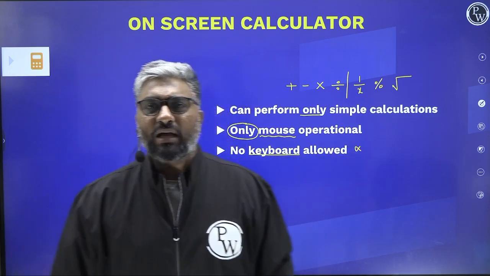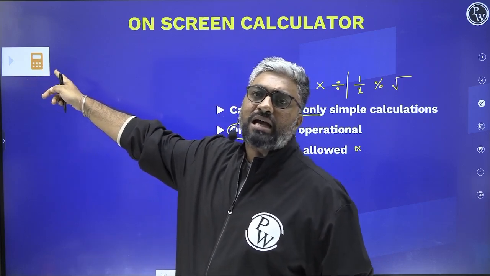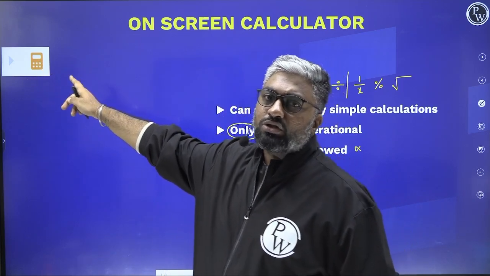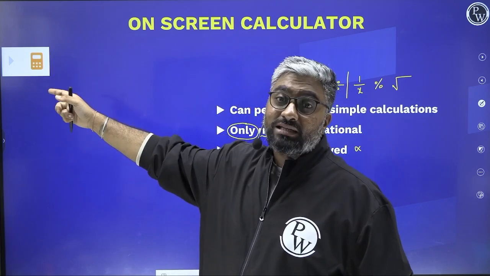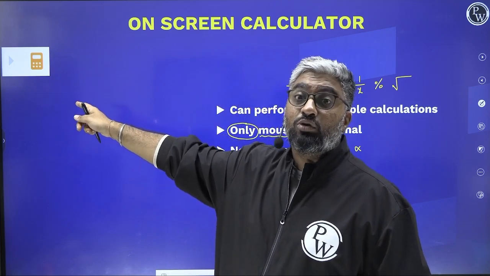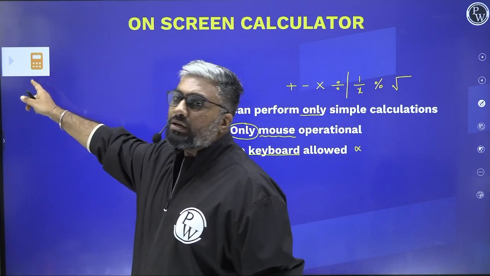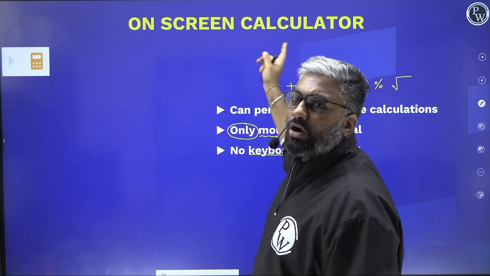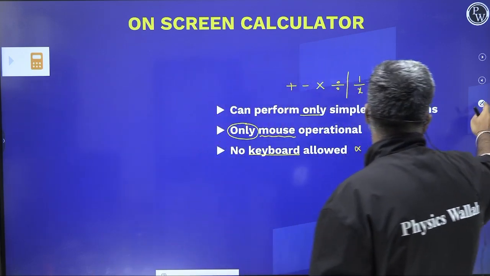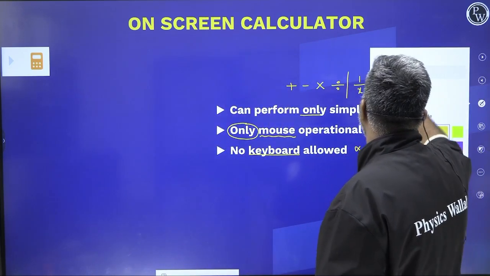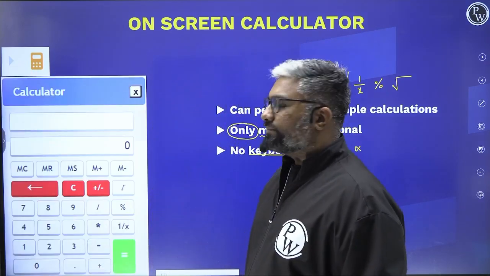So let's have a look at how the calculator looks. This is the kind of button that you will see which activates the calculator. Usually ये DILR and quant के section में ही आता है. VRC में अगर आप calculator use कर रहे हो then you know you've gone wrong there, okay? So this will usually be on the top right corner or elsewhere. All you have to do is click on this. Let me quickly show you how this works, right? You click on this button and the calculator will pop out.